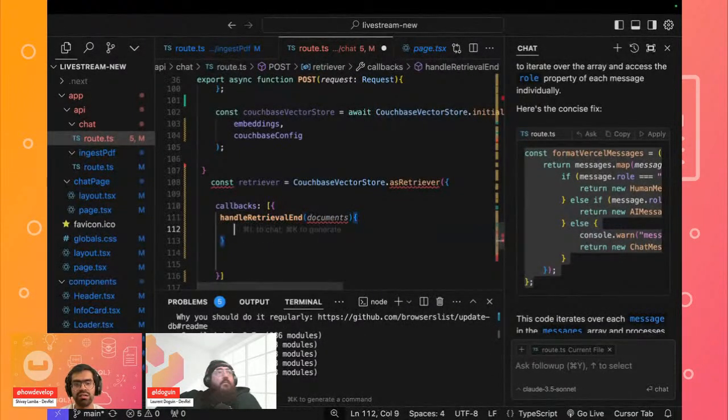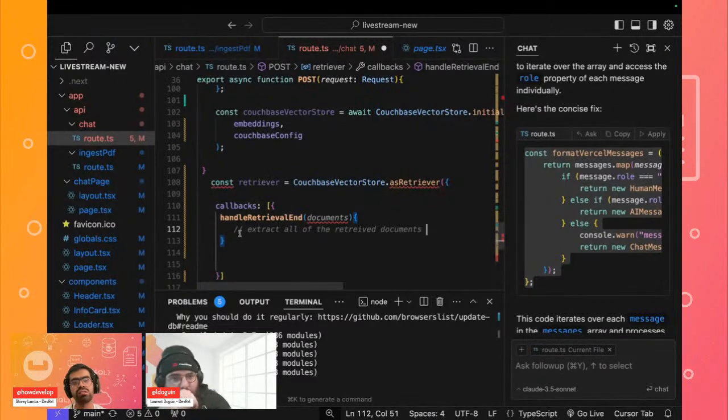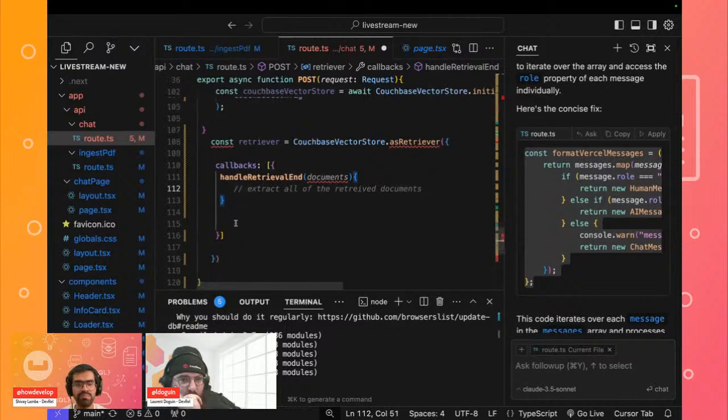Here we want to extract all of the retrieved documents which we are going to be fetching from our retriever, because that's what we want to show on the front end. So this is the step where we fetch all of those documents and pass those as an array to our retriever. This is that particular step where we pass the retriever. Okay.